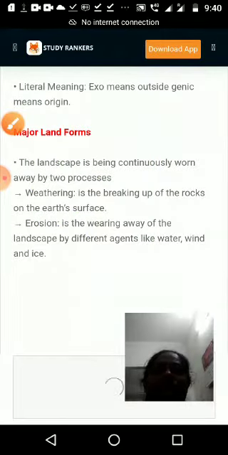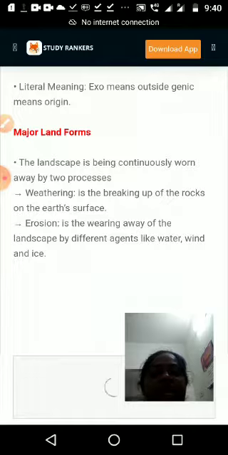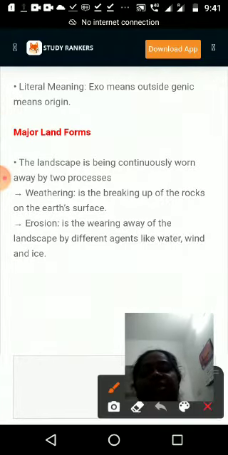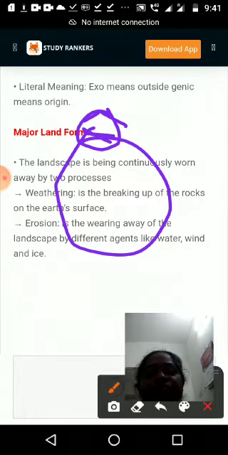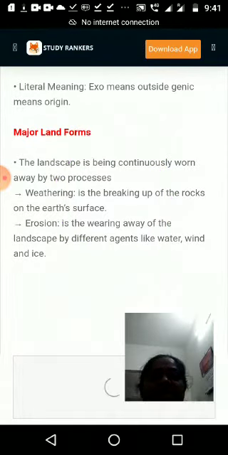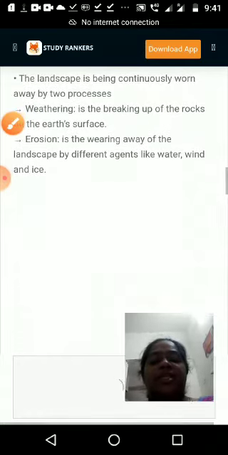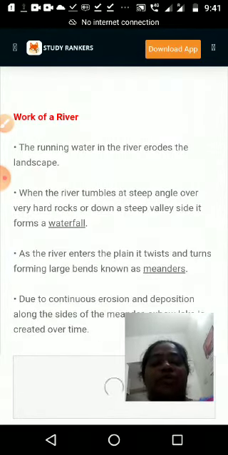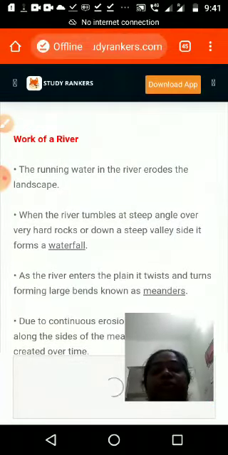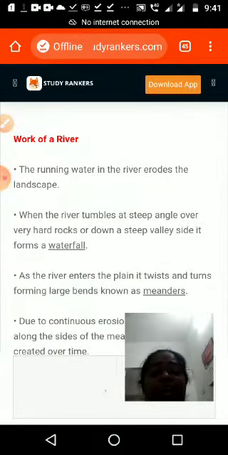The next one is erosion, the wearing away of the landscape by different agents like water, wind and ice. This is earth, and this part is moving away with the help of water, wind and ice. It is known as erosion. Normally we say the topsoil moving away with the help of water or wind is known as erosion.